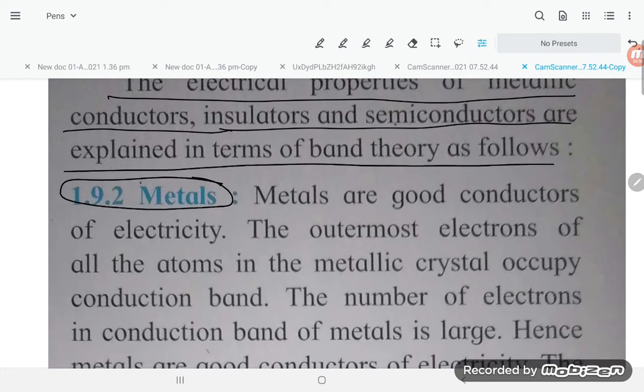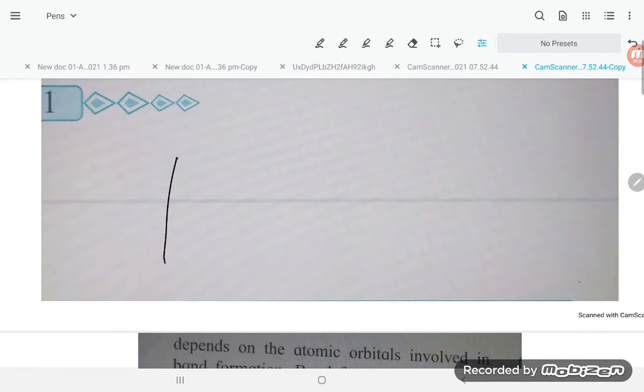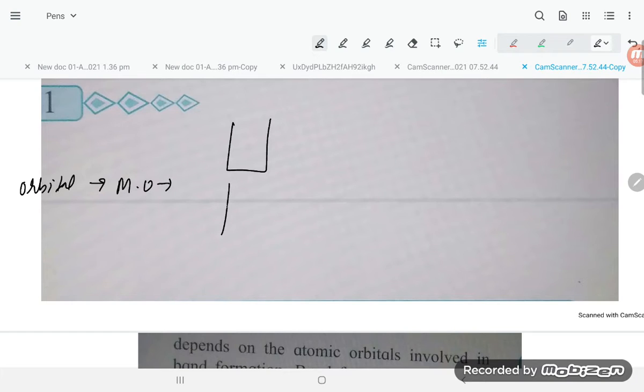Firstly, I have already explained the band theory, students. Orbitals form molecular orbitals, and then some gap will be there. Suppose the gap is small; then it is a semiconductor. If the gap is small, they are semiconductors.